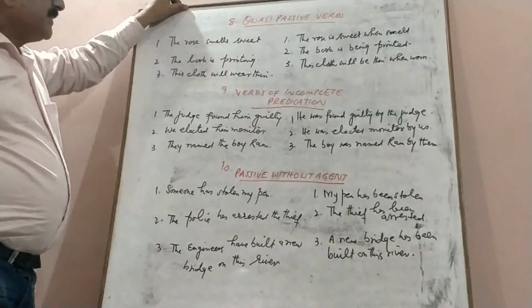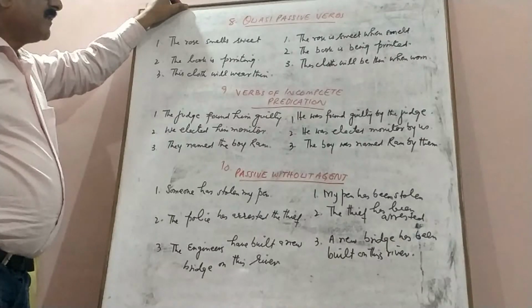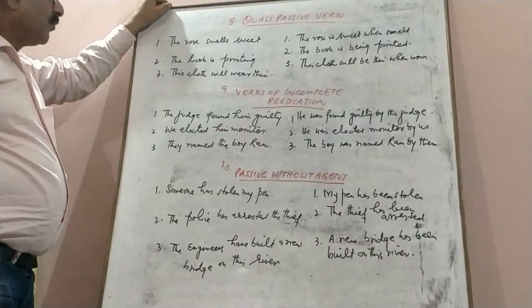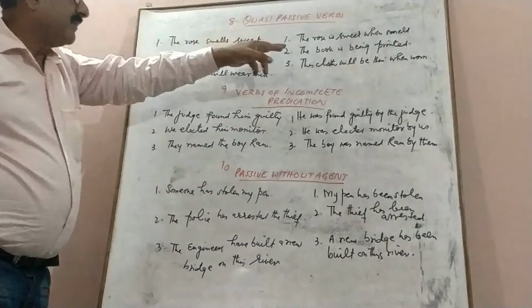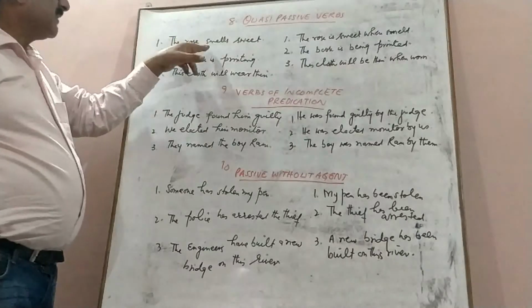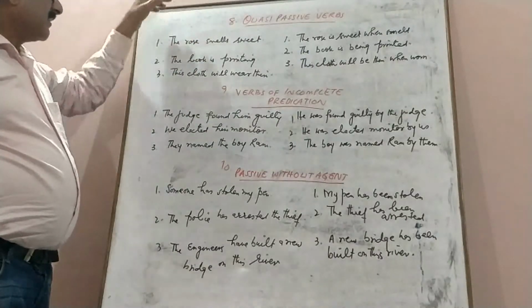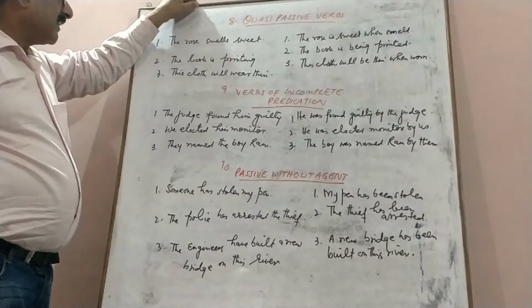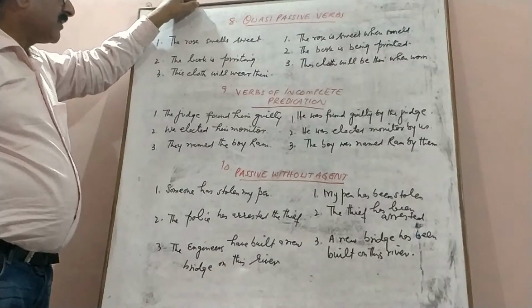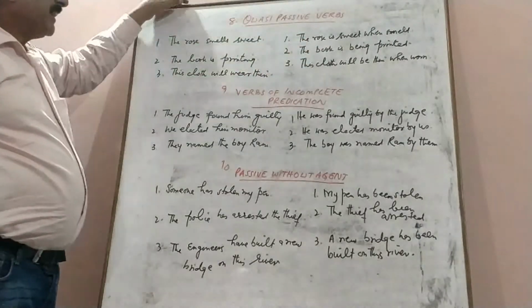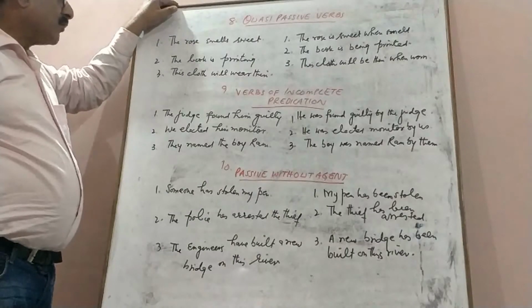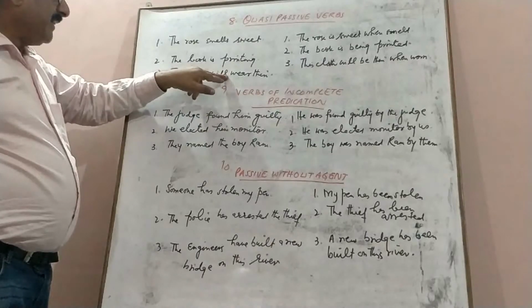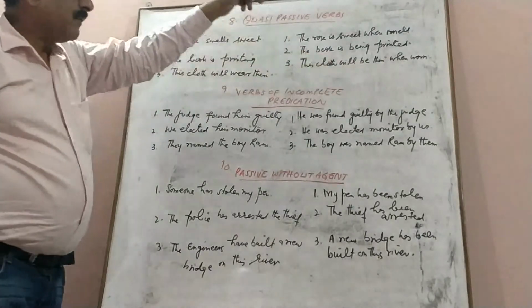The next type is quasi-passive verbs. Quasi-passive verbs are those verbs which are partially passive. The first sentence is the rose smells sweet. The rose is sweet when smelled, because it is in the simple present tense. The second is the book is printing, as we have ing form here and the sentence is in the present continuous. The book is being printed. The third sentence is this cloth will wear thin. We are using a modal, it will be followed by be. This cloth will be thin when worn.